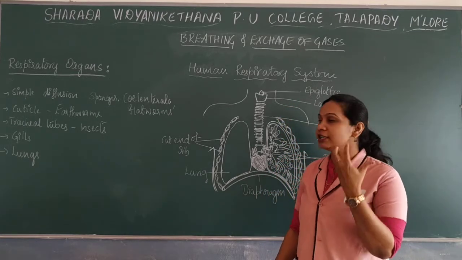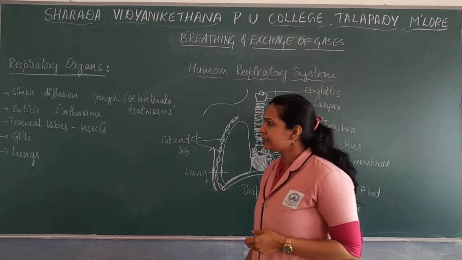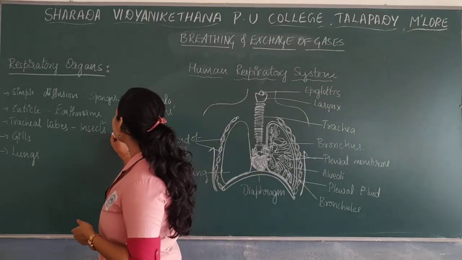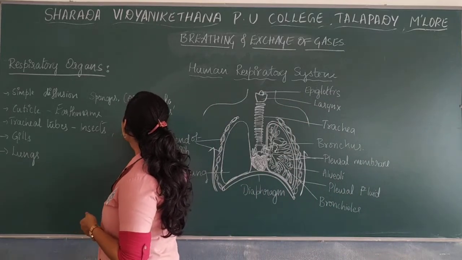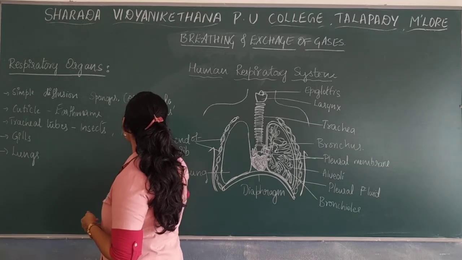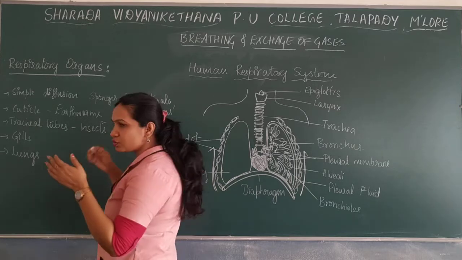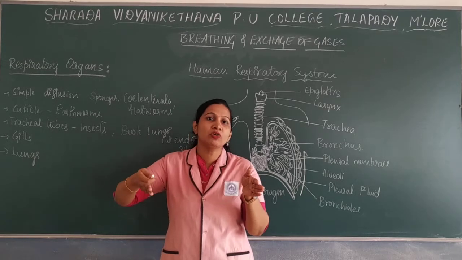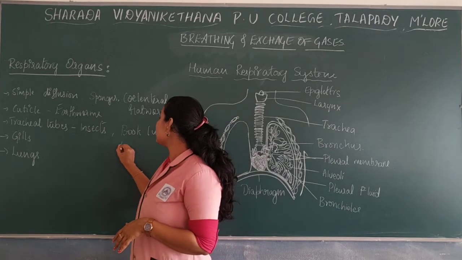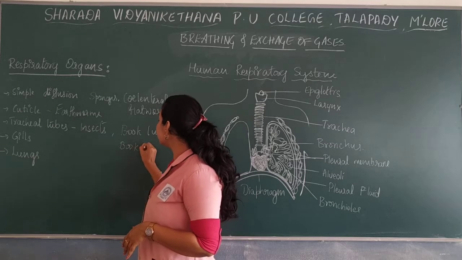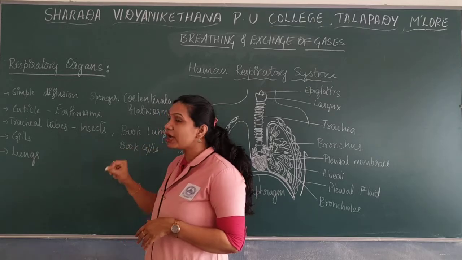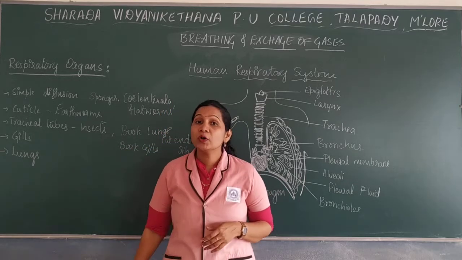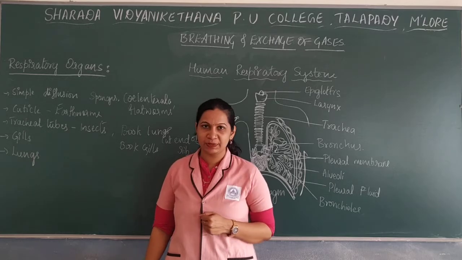Some of the other members of arthropoda also have book lungs, a structure arranged in a series, as well as book gills for the process of respiration.